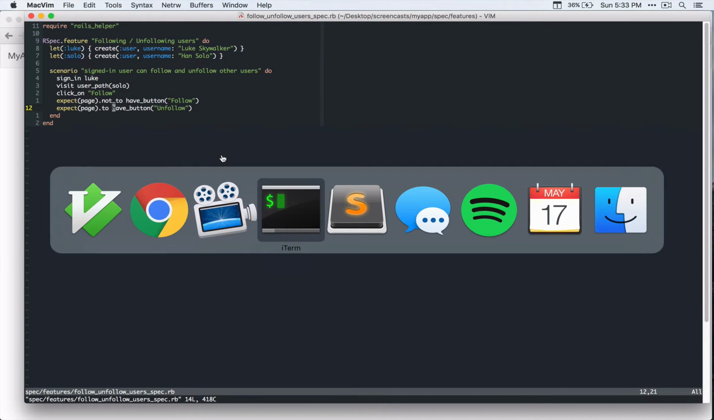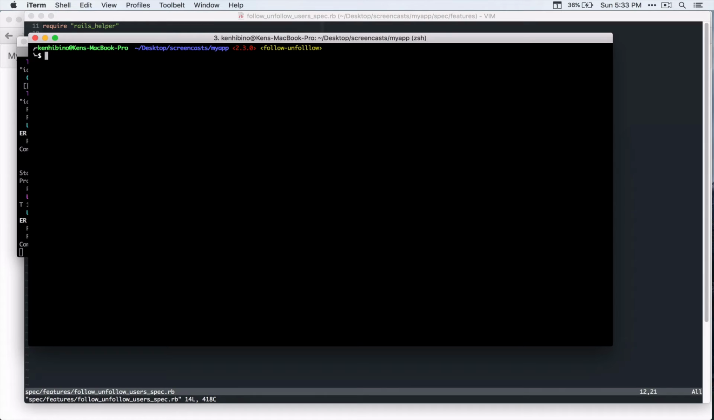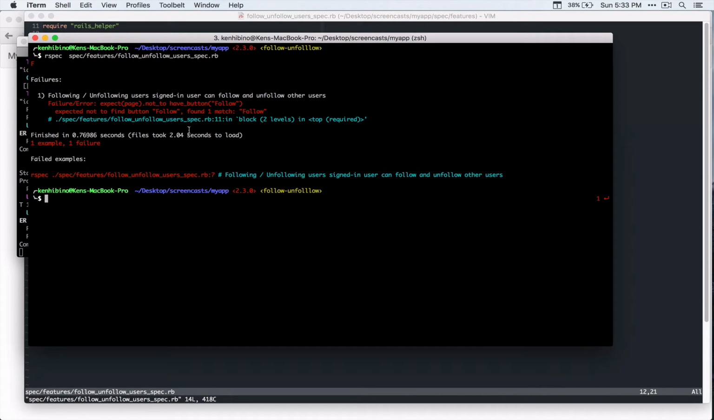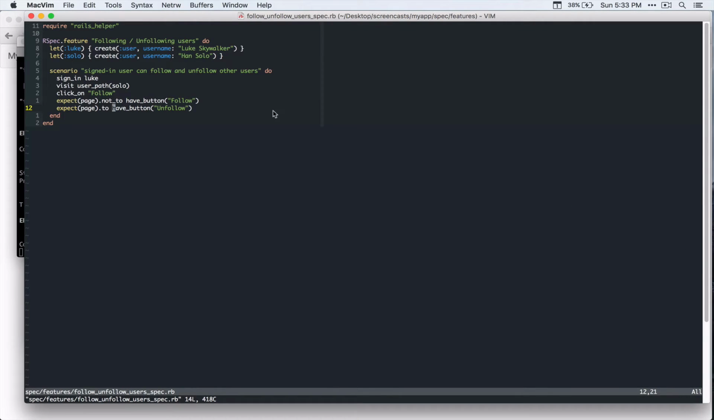So let's run this test, rspec and then specify the path. And we get this error saying expected not defined button follow, but found one match. So let's create a controller for that.